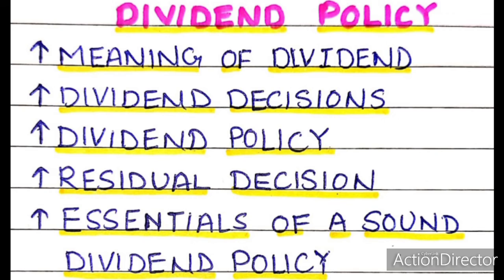Number 2. Initially lower dividend. In the beginning, a company should declare dividend at low rate so that a substantial part of the profits is available as a source of internal financing. It will strengthen the financial position of the company. Initially, lower dividend is also helpful in development and expansion of the company. Therefore, the rate of dividend should be increased gradually as the company prospers.